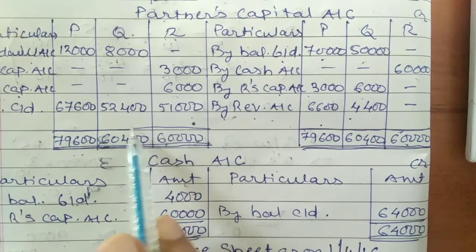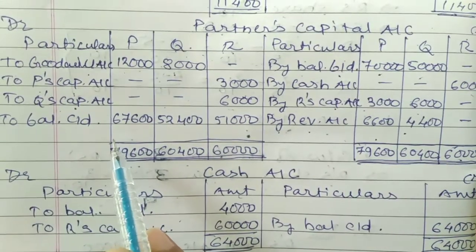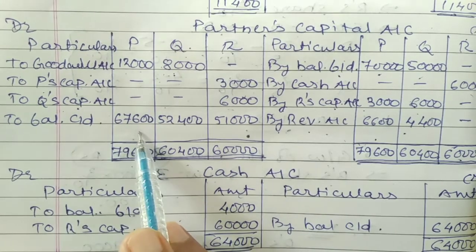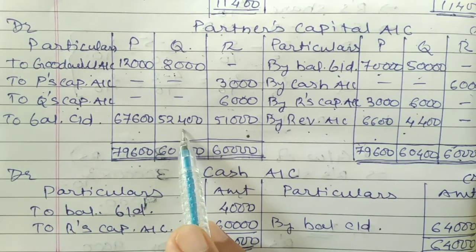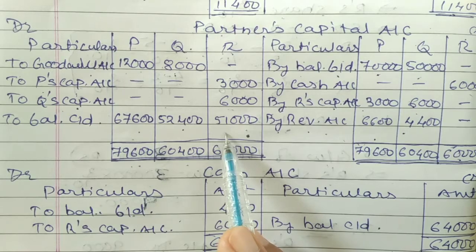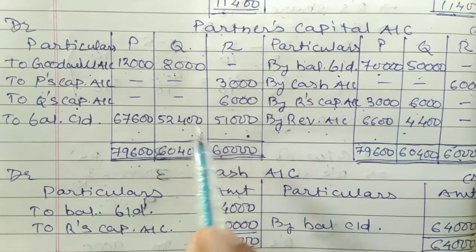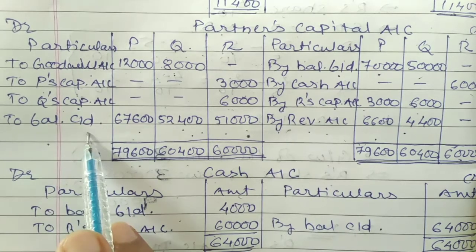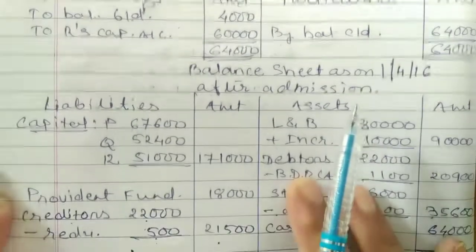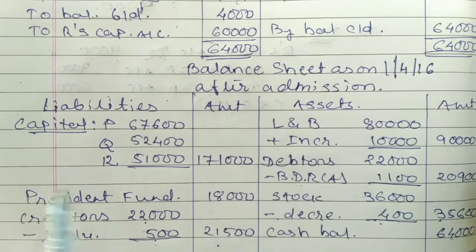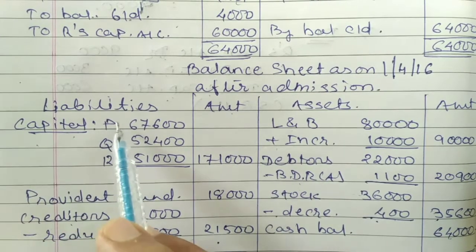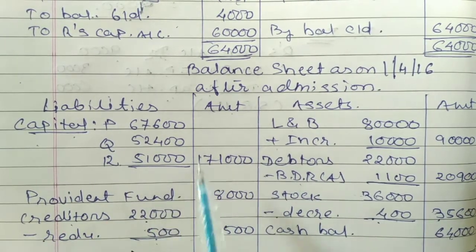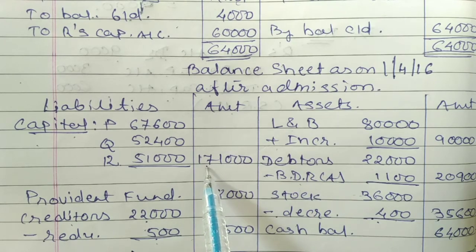You will get the difference of your partners' capital accounts P and Q, that is 67,600, 52,400 and 51,000, and this is called the balance carried down. This is the balance of your capital. This amount of capital is going to be recorded on the liability side of your balance sheet under the heading capital P, Q and R. Make the total. The amount comes to 1,71,000.